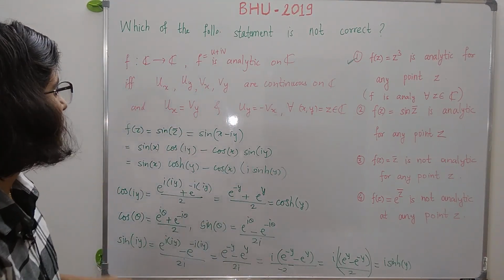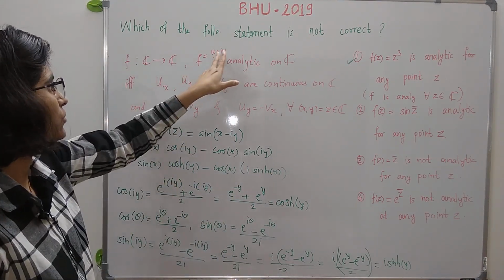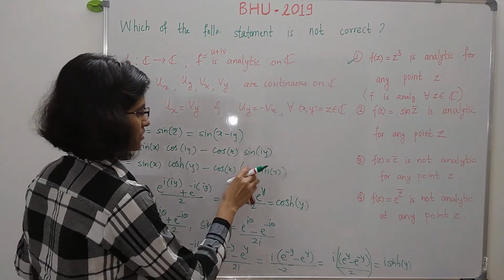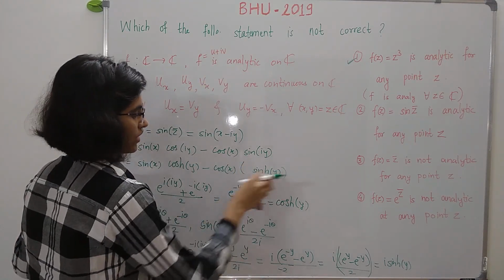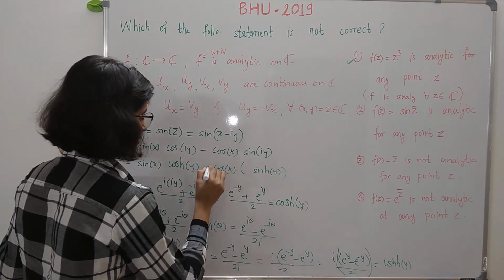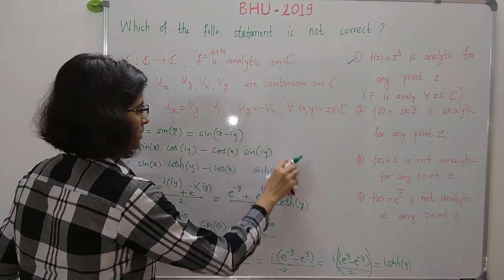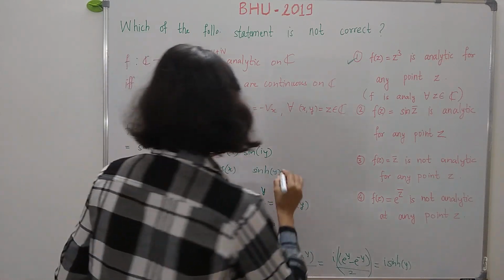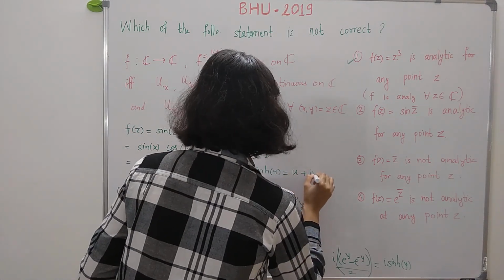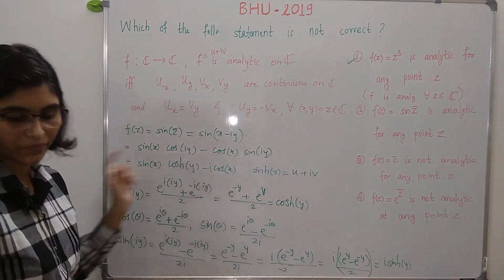Right. Now I want that function in the form of u plus iv. So this is just i times this sine hyperbolic y, so I can take this i here, and now this function is in terms of u plus iv.